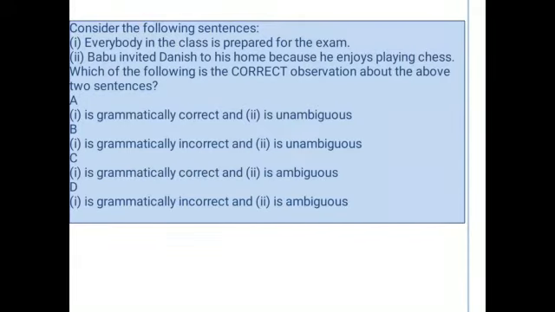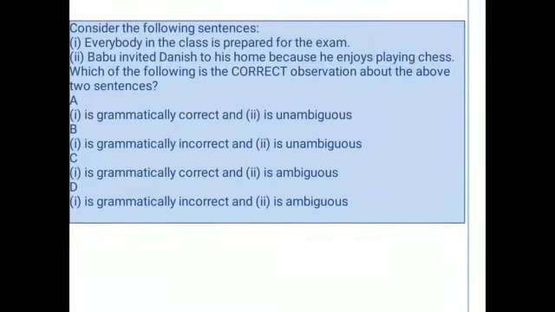Babu invited Danish to his home because he enjoys playing chess. Here the sentence is ambiguous. Why? Because it is not clear who enjoys playing chess. Babu may be enjoying playing chess, but Danish may not.